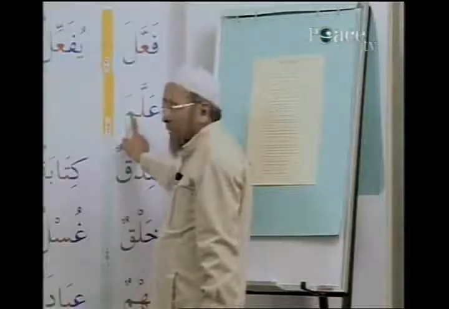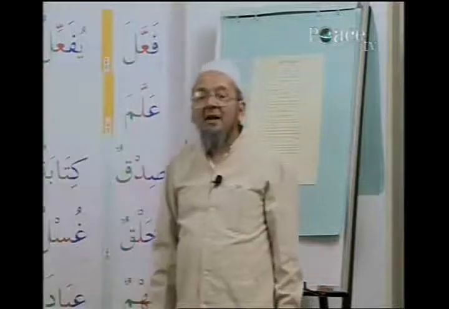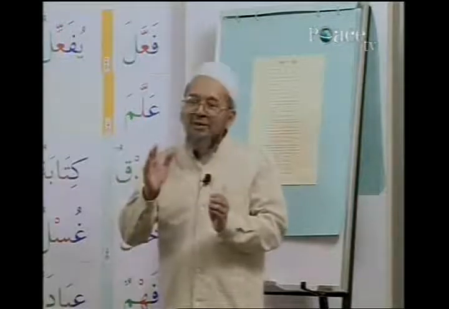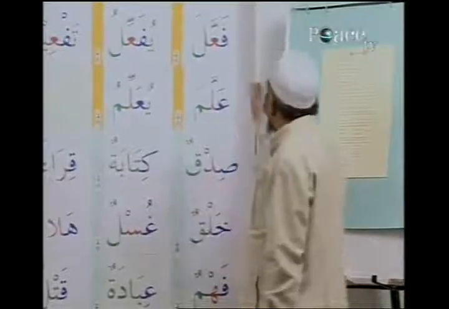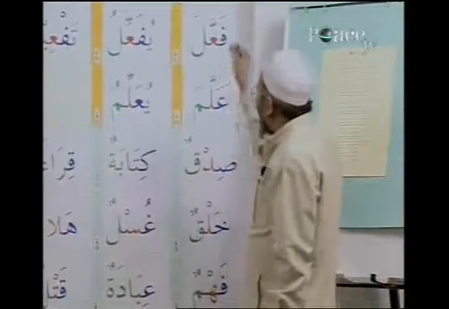Radical lam here in this root is mim, so it will carry fatha. Allama. First of all, let us work on the form. Then we come to the change in the meaning, inshallah. So how are we going to make imperfect? Yu'allimu, yufa'ilu, yu'allimu, allama, fa'ala, yufa'ilu, yu'allimu.